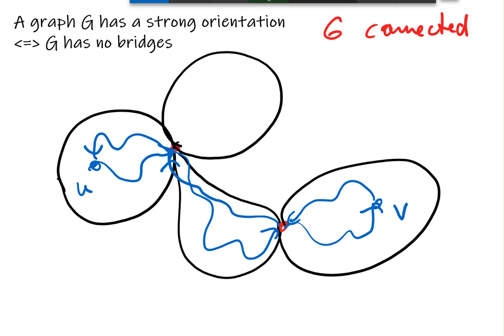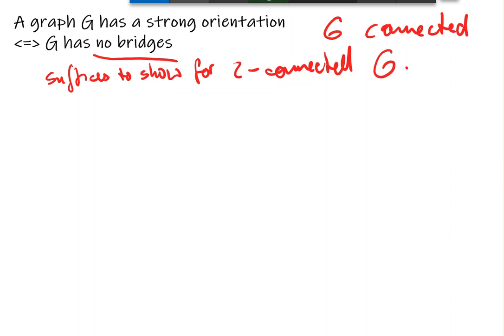Now, no bridges again means that every block is two connected. So what remains to show is that G has a strong orientation only for two connected graphs, not just for graphs with no bridges. We can actually have the stronger assumption that our graph is two connected. So it suffices to show the statement that G has a strong orientation for two connected graphs. So how do we show that? Well, a two connected graph, let's take two vertices. We know in a two connected graph, these two vertices are on a cycle. If two vertices are in a cycle, we can direct that cycle in one way.